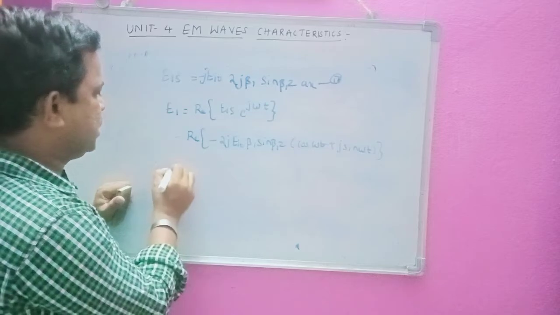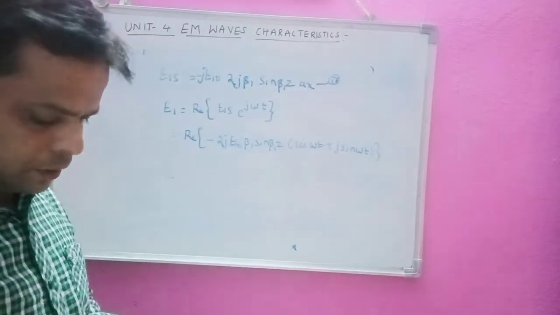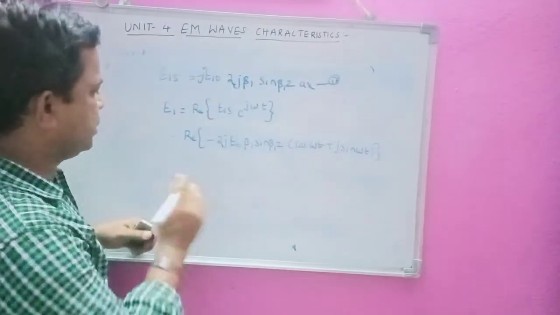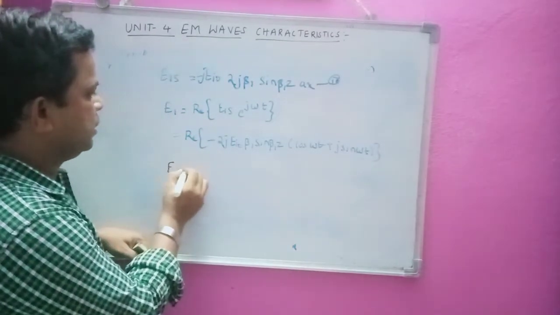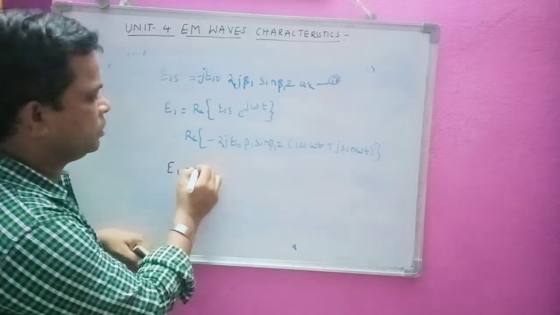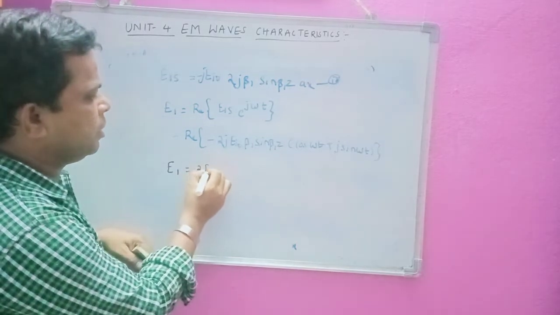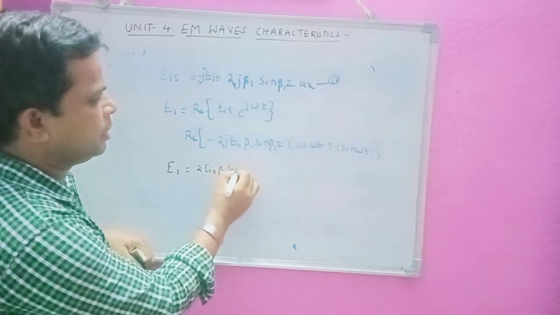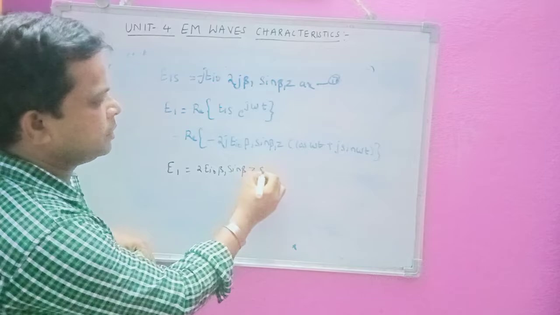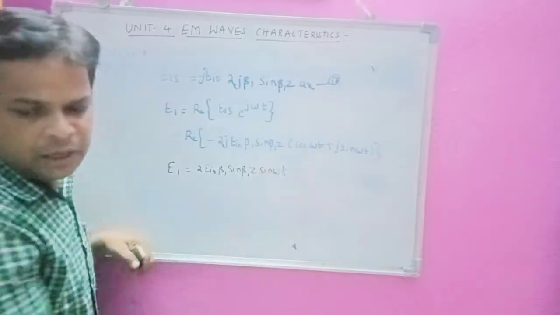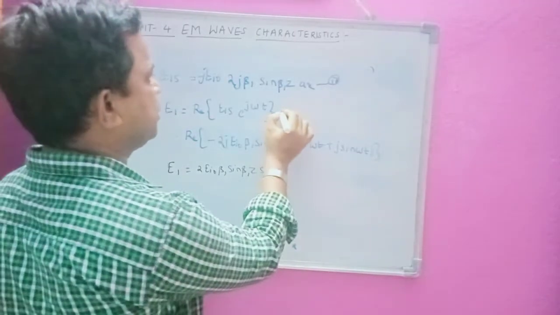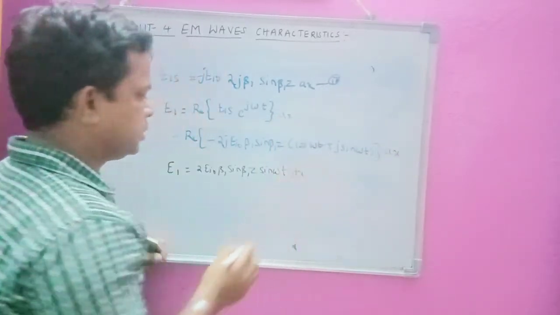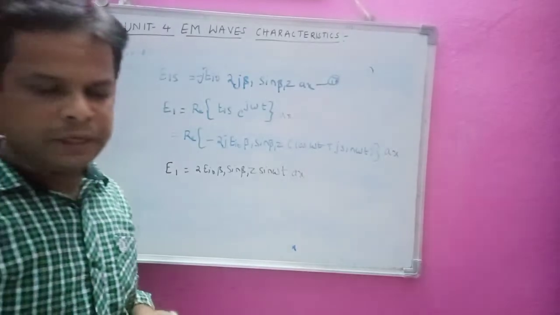I can write the real part as E1 is equal to 2 EI naught sin beta 1 z sin omega t into ax. I forgot to write ax earlier, so ax here. This is the equation we are going to get.